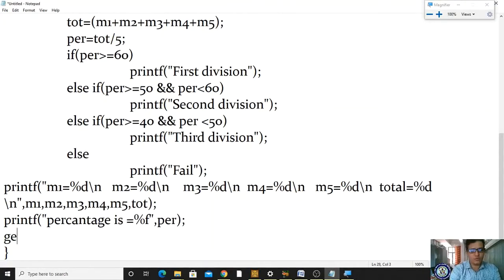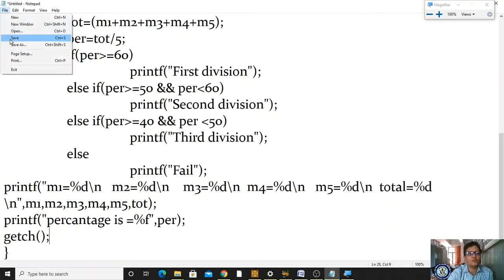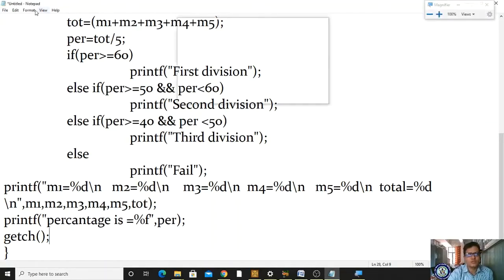What we have to do? We have to type getch. Yes. Hope you understand this concept. How to construct this nested if else? You are very familiar, right? Now I am opening, save, taking it as a lens.